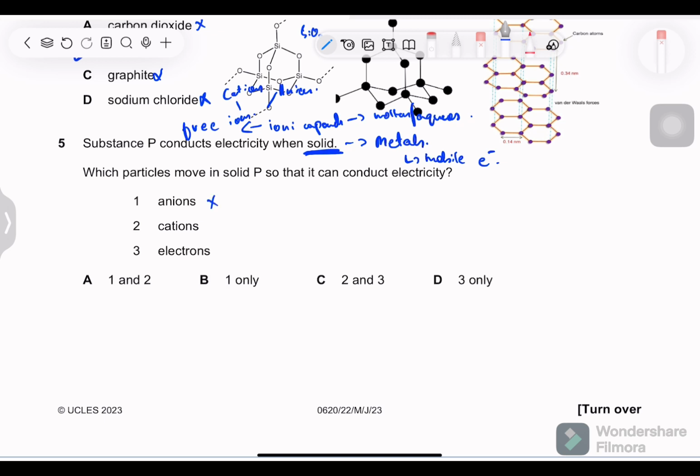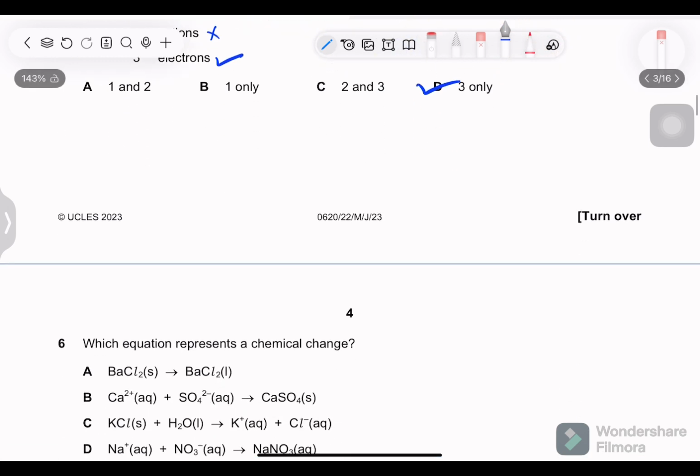Anions, no. Cations, no. Because if it is conducting electricity while being a solid, it is clear that it is not a compound, not an ionic or covalent compound. It is a metal. So metals have delocalized movable electrons. So three only. Option D.